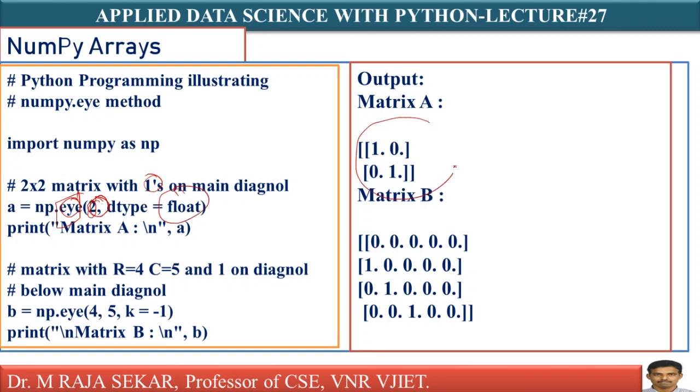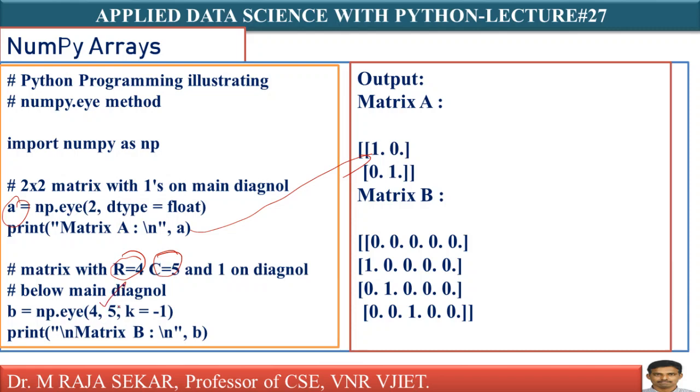Just see, this is a 2 by 2 matrix whose data type is float. In the principal diagonal, which one is it keeping? It's keeping ones in the principal diagonal, isn't it? Therefore I am printing that A. If you print that A, what will you get? This matrix you will get. In a similar manner, here R equal to 4, C equal to 5. In the previous case, we were not mentioning C.